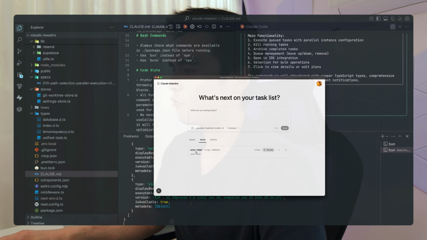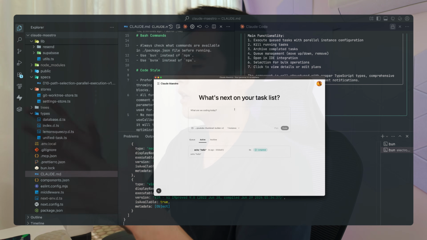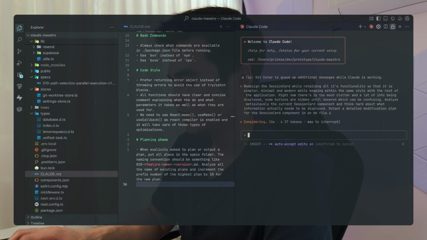So this is what I wanted to reimagine. I'm going to have it output a detailed modification plan into the specs folder. So let me just queue this up.